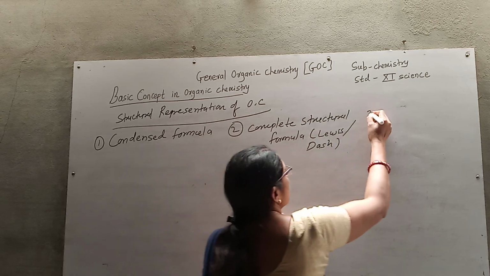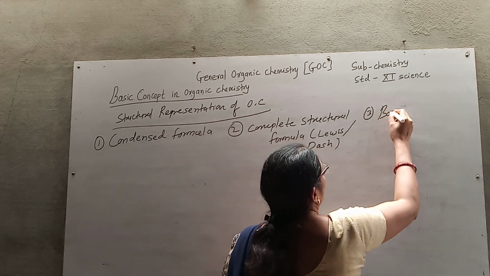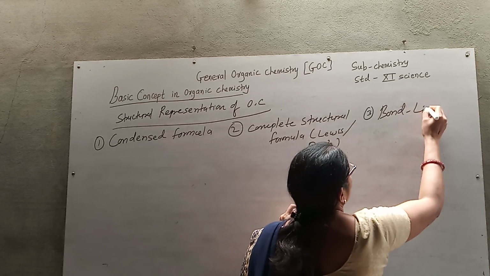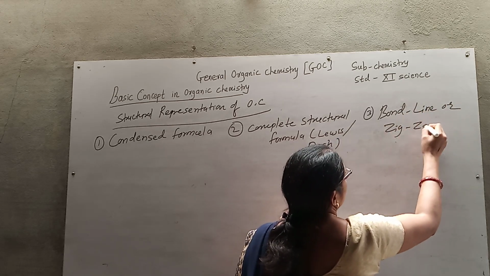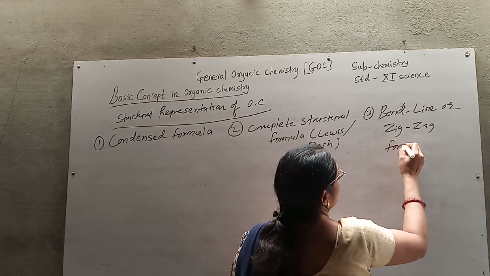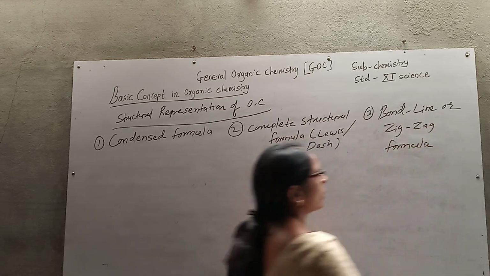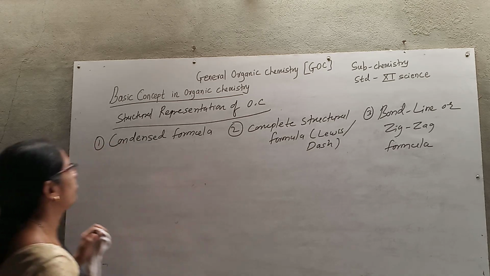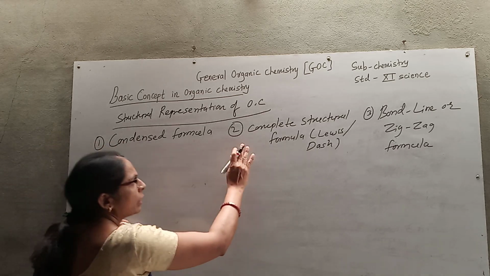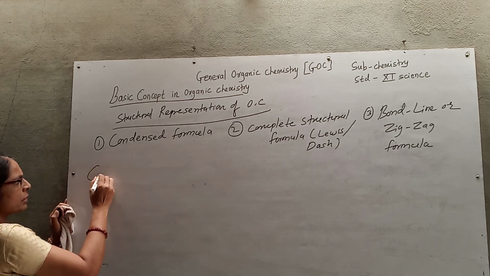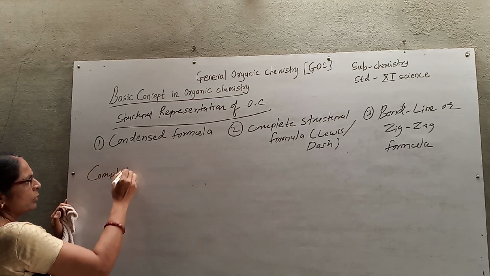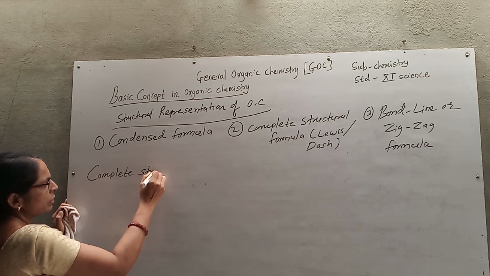And the third is the bond line or zigzag formula. So these are the three ways by which an organic compound can be represented. So let us consider first the complete structural formula. I will first give a complete structural formula.